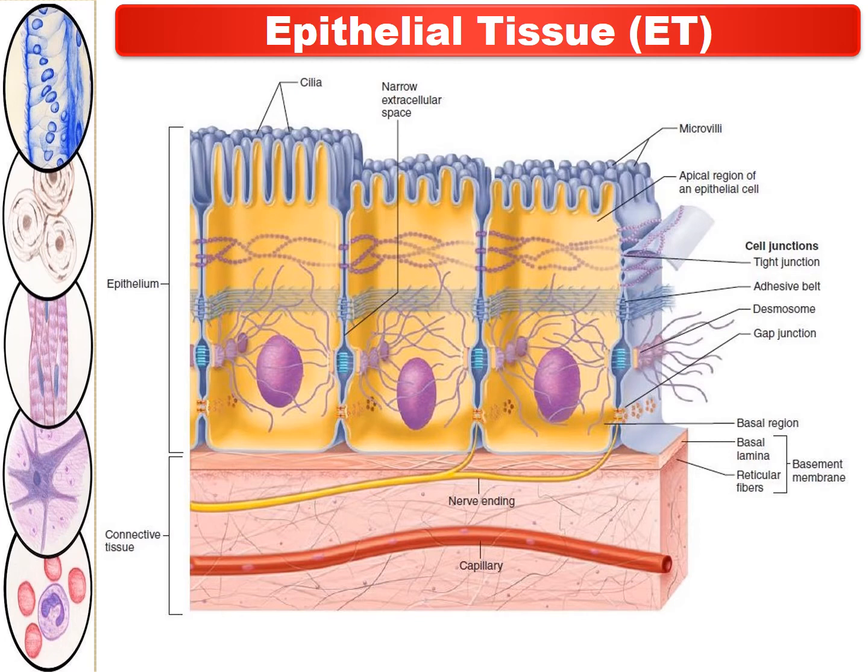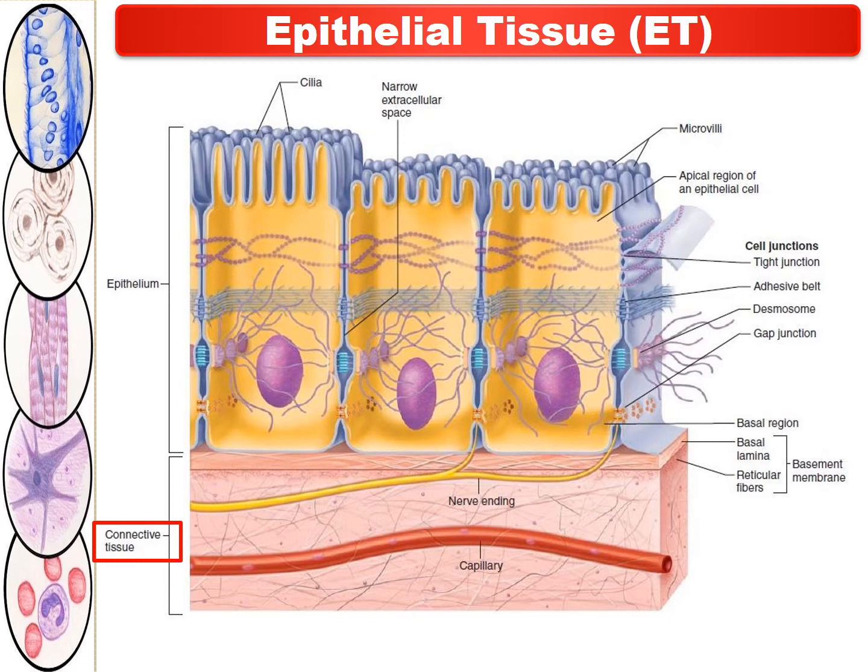Now, to get more advanced knowledge about the structural organization of epithelial tissues, let us focus on this three-dimensional diagram. Here it is clearly seen that this one is the connective tissue.